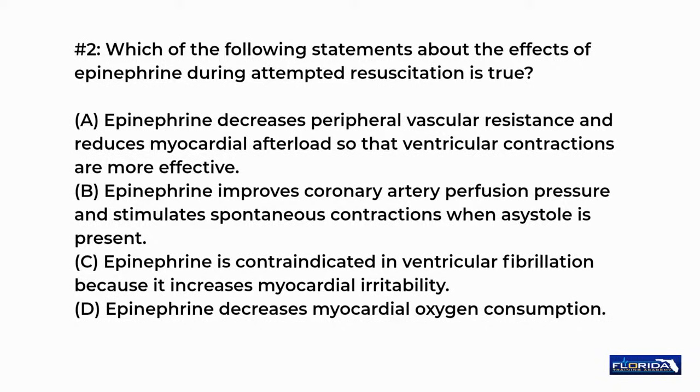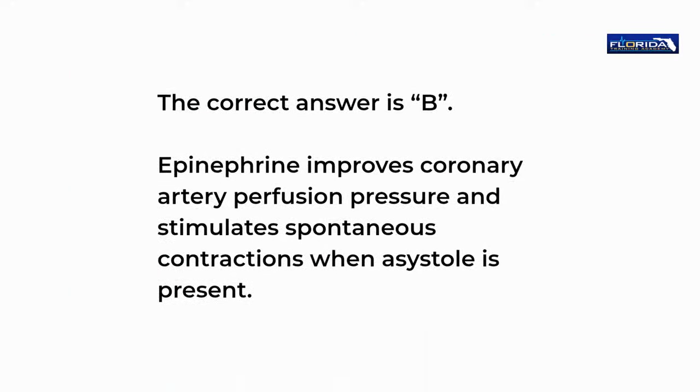Number 2. Which of the following statements about the effects of epinephrine during attempted resuscitation is true? A. Epinephrine decreases peripheral vascular resistance and reduces myocardial afterload so that ventricular contractions are more effective. B. Epinephrine improves coronary artery perfusion pressure and stimulates spontaneous contractions when asystole is present. C. Epinephrine is contraindicated in ventricular fibrillation because it increases myocardial irritability. D. Epinephrine decreases myocardial oxygen consumption. The correct answer is B. Epinephrine improves coronary artery perfusion pressure and stimulates spontaneous contractions when asystole is present.